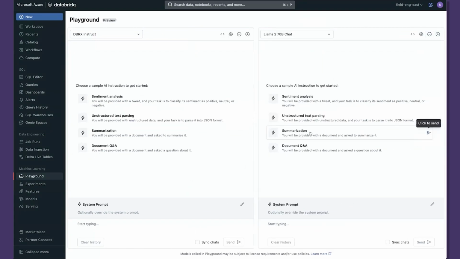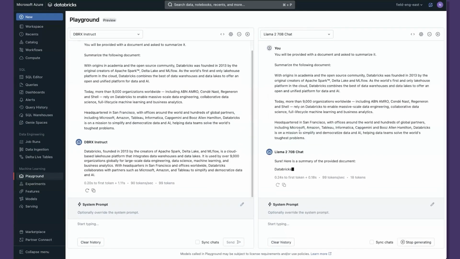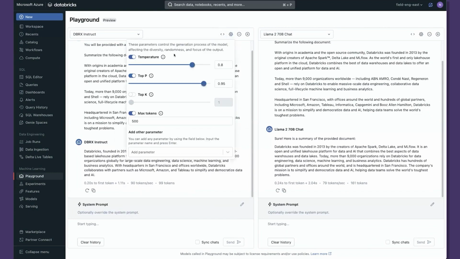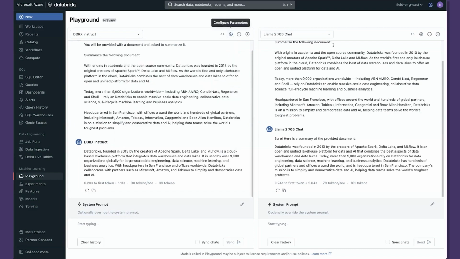You'll see we've got these sample instructions. So let's just see what they look like when you do summarization. Right now we can get a feel for things like tokens per second, time to first token. And if we want, we can also tweak different hyperparameters like temperature, top P, max tokens, etc.